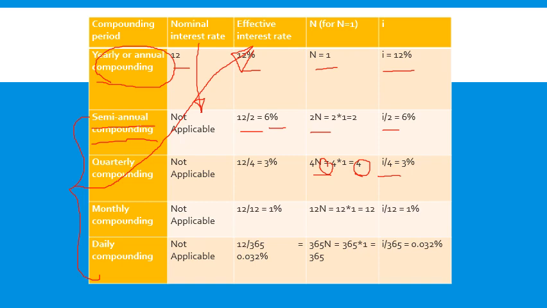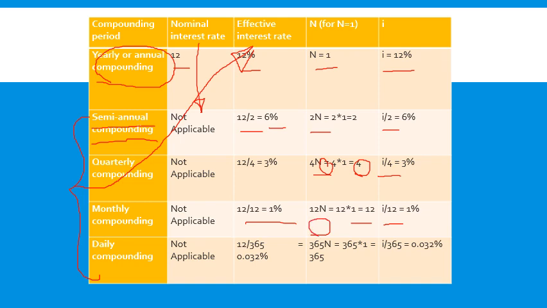Similarly, monthly compounding, I will become I by 12. That is 12 by 12, 1%. N will become 12N and hence the total number of compounding periods is 12.